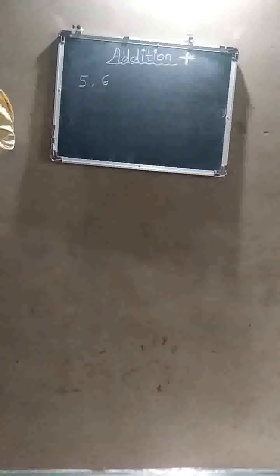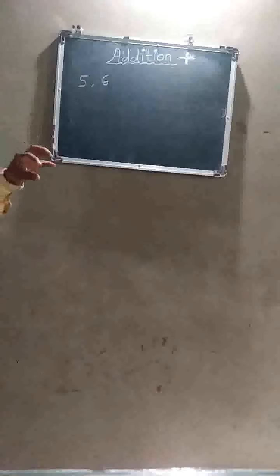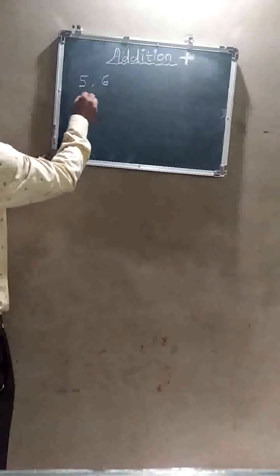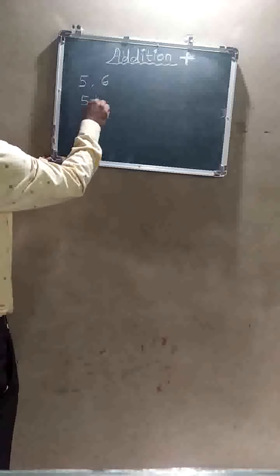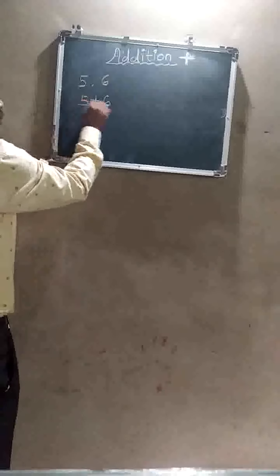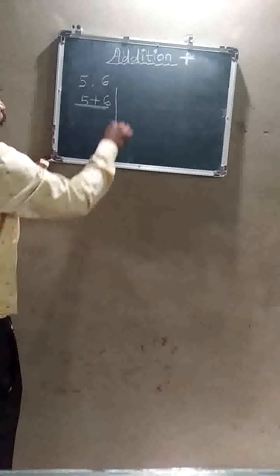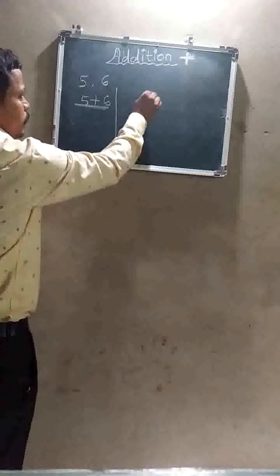I got the idea that if I have to find out the total of any collection or any objects, I have to do the operation of addition, and that is the very simple meaning of addition. So while doing the addition, what is to be done? There are two ways to arrange the numbers in any operation, that is horizontal arrangement or vertical arrangement.